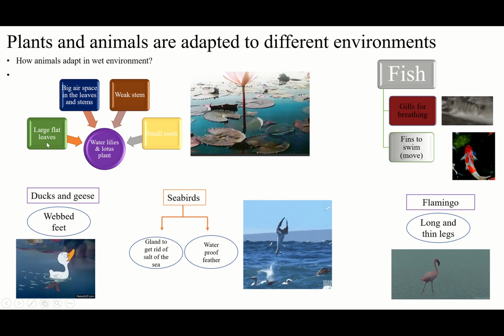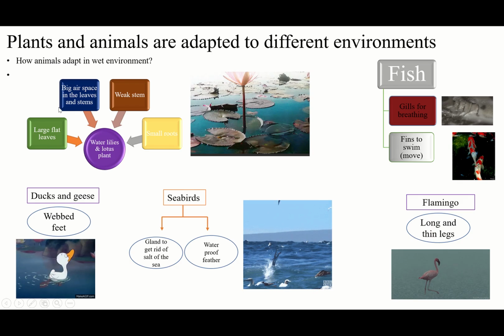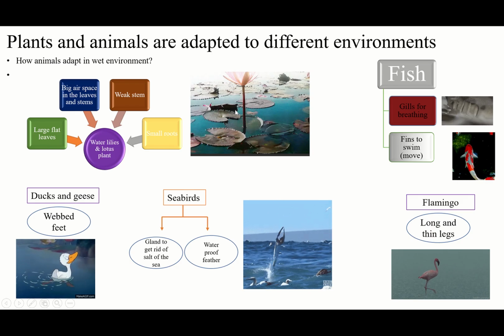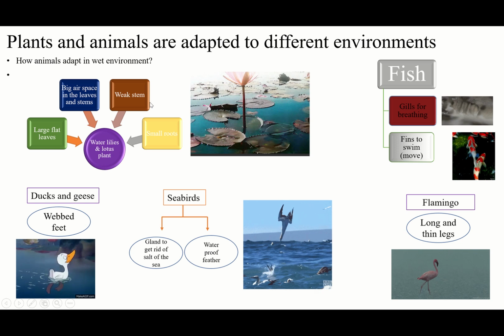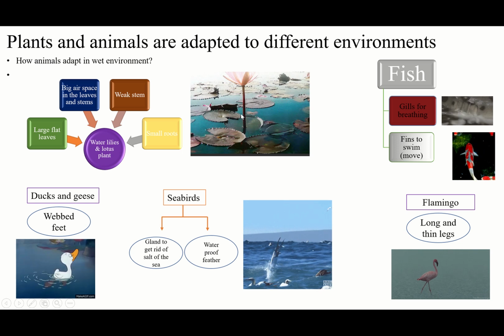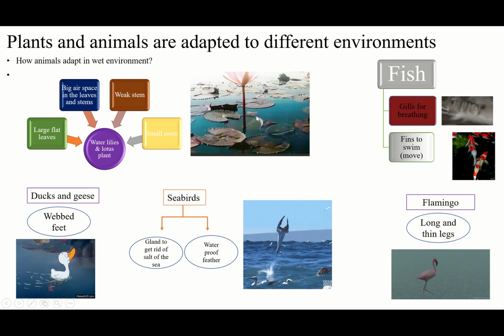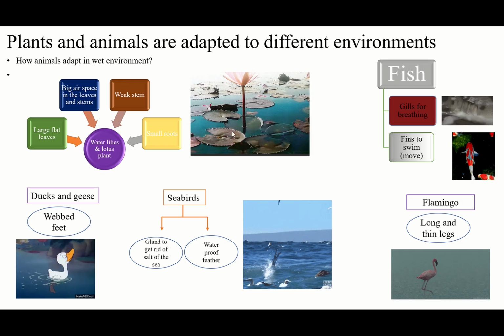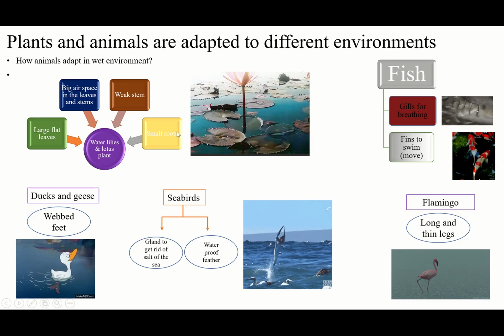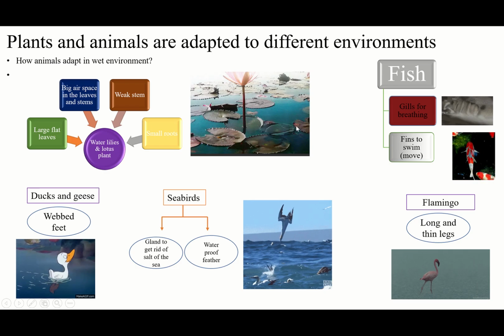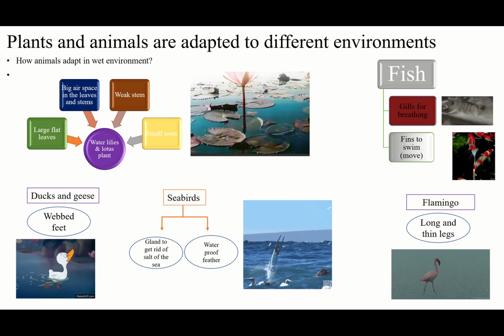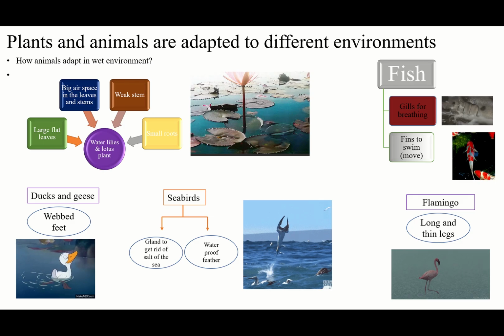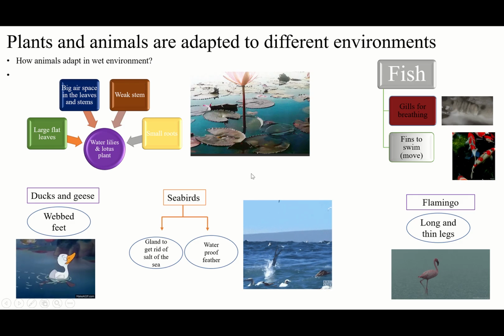They have large and flat leaves and big air space to float on the water. Why? To get the sunlight for making food. They have weak stems. They don't need strong stems because the water is going to support them. Sorry, they don't need weak stems, strong stems. And they have small roots because they are already inside the water. They're going to absorb the water from the place where they live. That was about the plants.